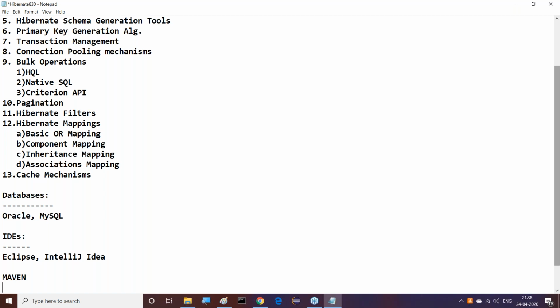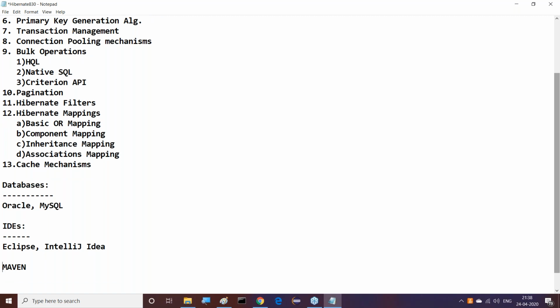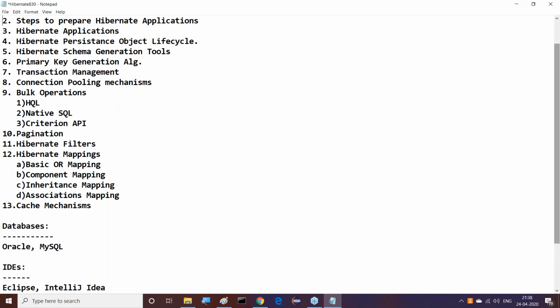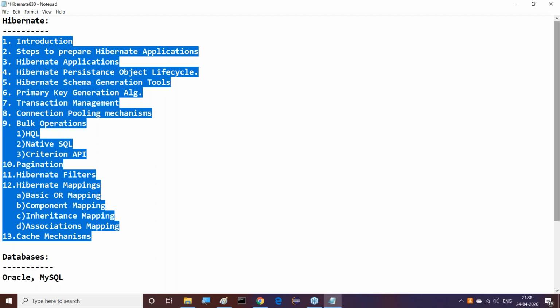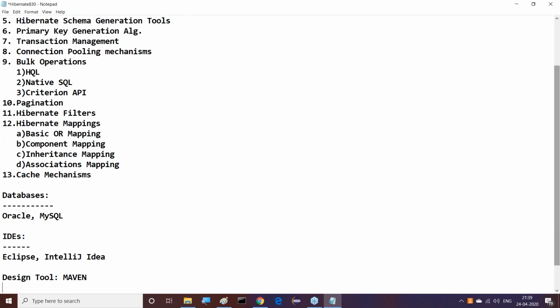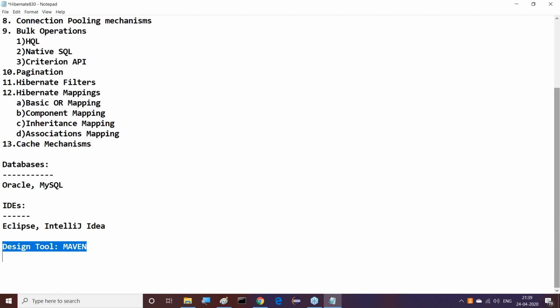So these are the tools, and the design tool, Maven, I'm going to cover. These are the commitments I'm providing for our applications. It's mainly a database interaction tool and ORM tool. Then technologies are available, basic technologies, along with databases and IDEs. And this is one extra real-time tool I want to cover. Through this Maven only, we are going to prepare our applications clearly.